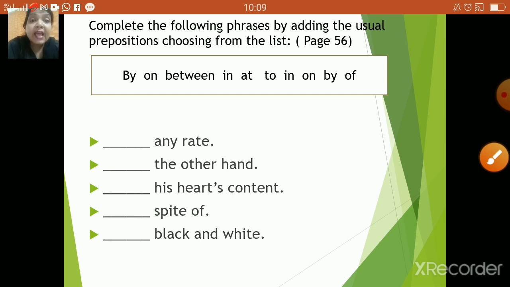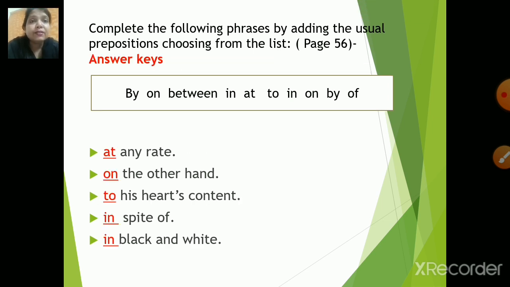First one, dash any rate. Next, dash the other hand. Next, dash his heart's content. Next, dash spite of. Next, dash black and white. Let us see the correct answer. At any rate, on the other hand, to his heart's content, in spite of, in black and white.